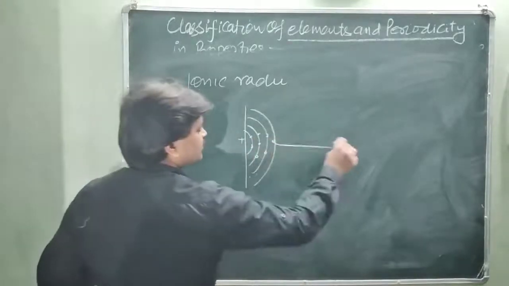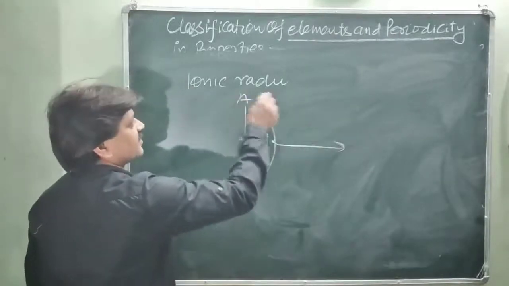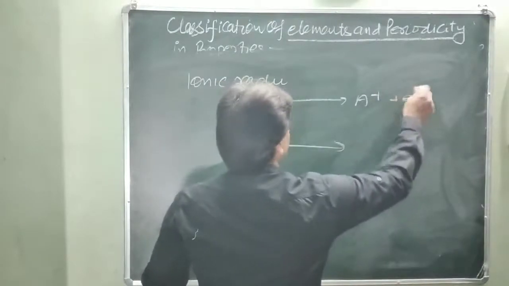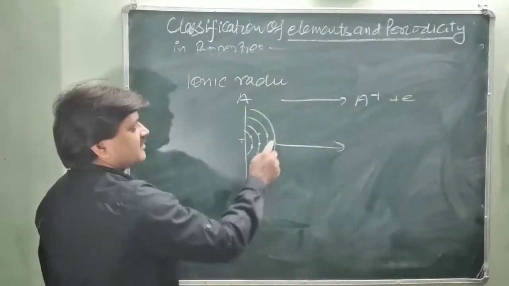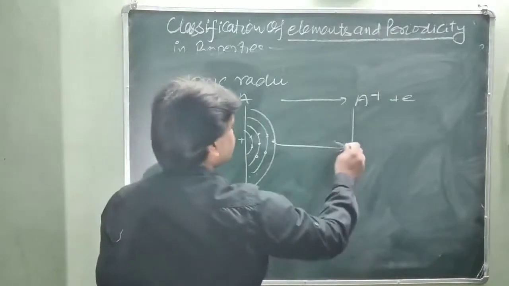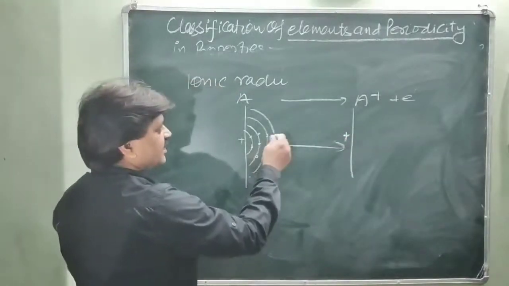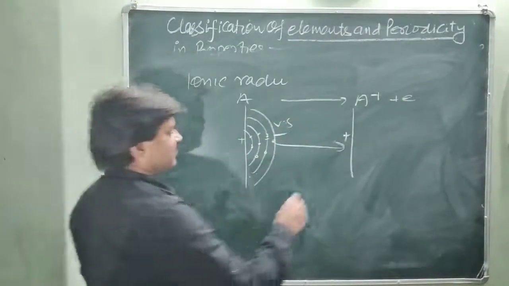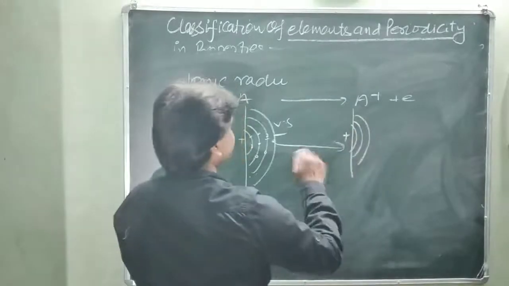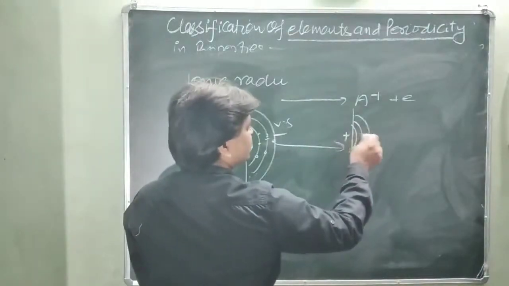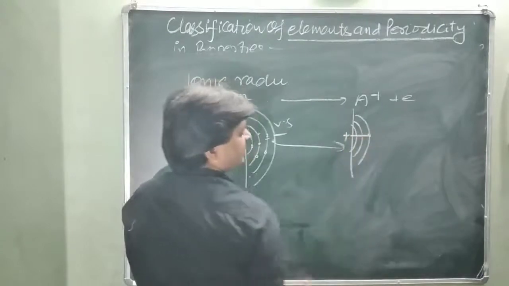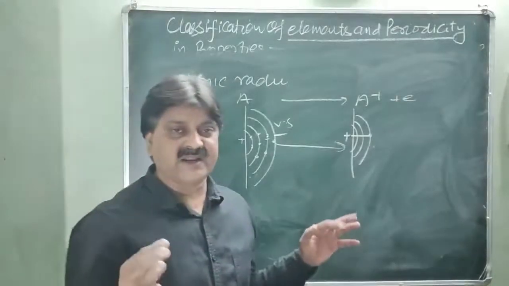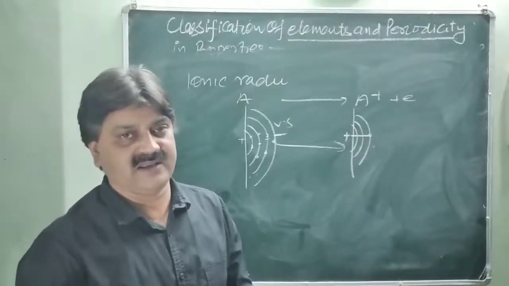Just like this, an electron is lost from the outermost shell of atom A. Now it becomes A plus by losing one electron. So after losing this electron, it becomes an ion. Now here you will see this is the nucleus and this electron has been removed. Now the valence shell is the shell just behind. So the ionic radii is the distance between the nucleus and the outermost electron of the ion.